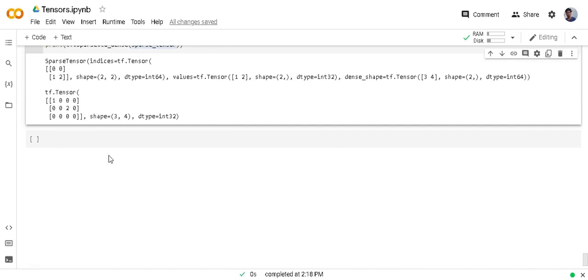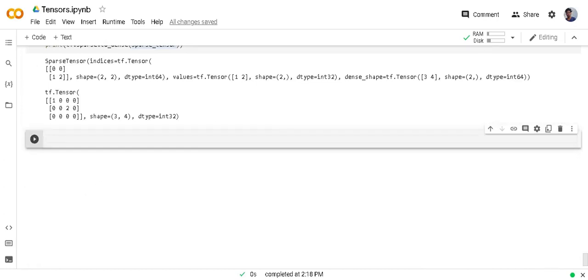So now you are capable of building tensors of any shape. You can do indexing on it. You can reshape to any shape you want. You can create non-rectangular tensors. You can create sparse tensors, and you can do operations like reduce_max on tensors. There is one more function which is reduce_min.